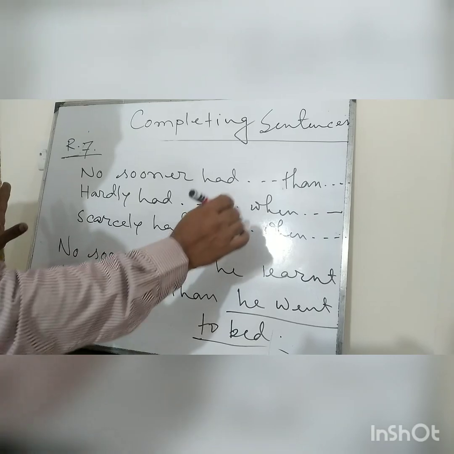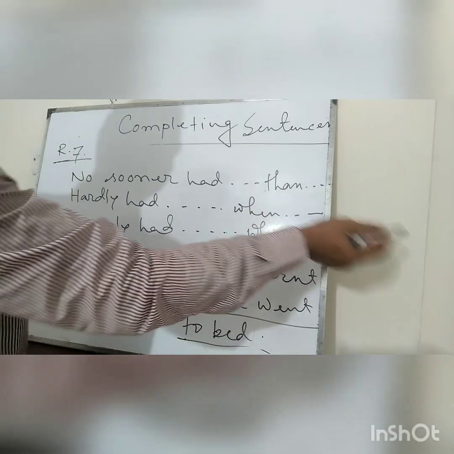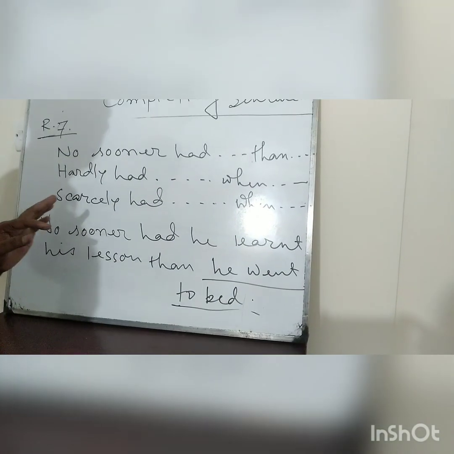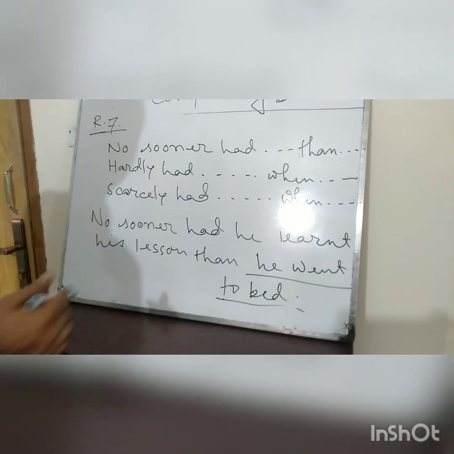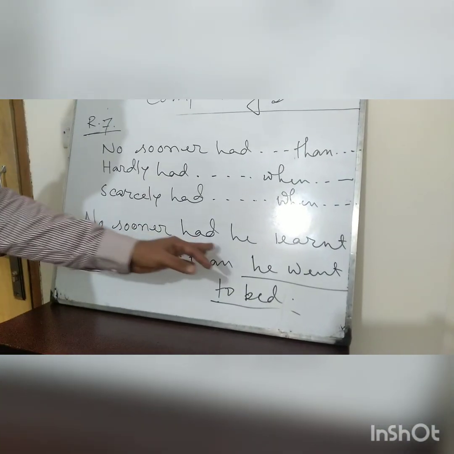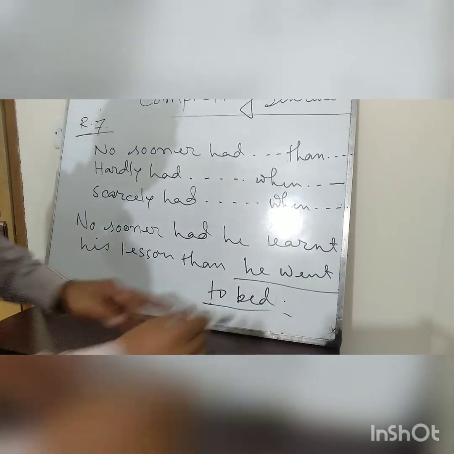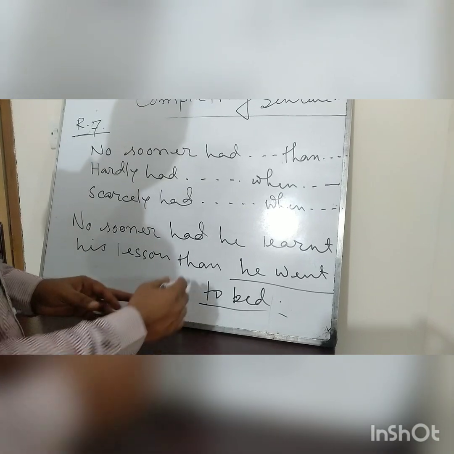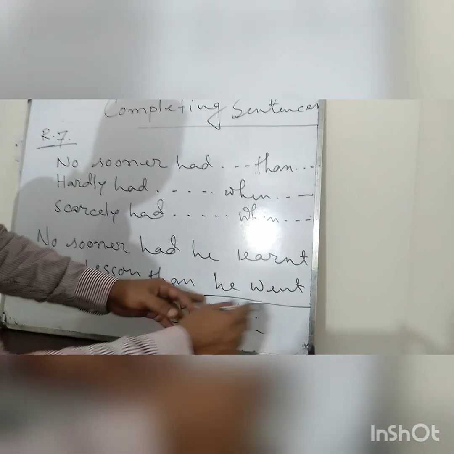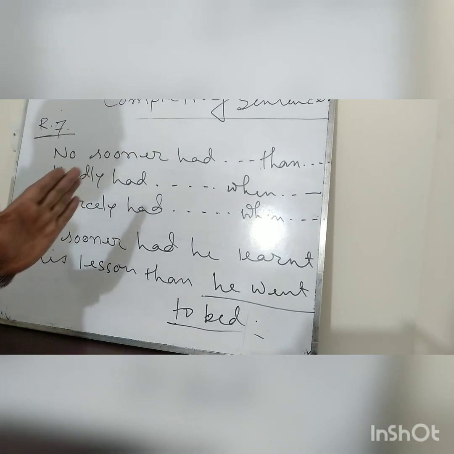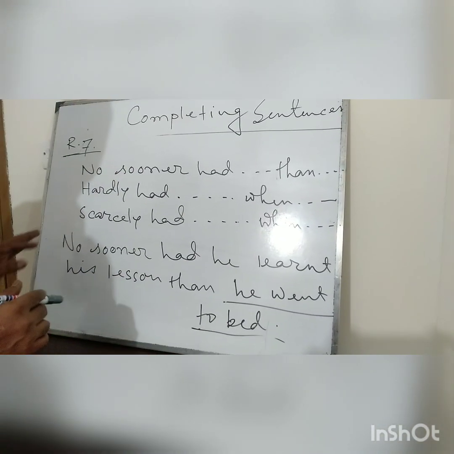So you will follow this very strictly, and in the next part, after "than" or "when," there will be a past indefinite tense. Just see: No sooner had he learned his lesson than he went to bed. After "than" we have written a past indefinite sentence. So you will be very careful about it.